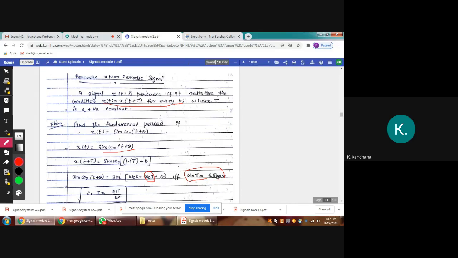Why this should be 2 pi: you know, sine of 2 pi plus theta equal to what? What's the answer? Sine of 2 pi plus theta is what?